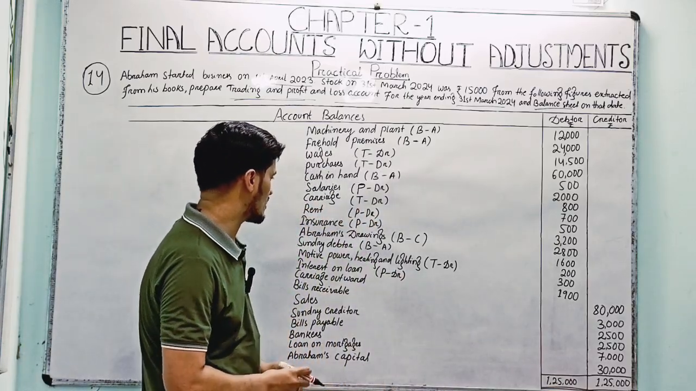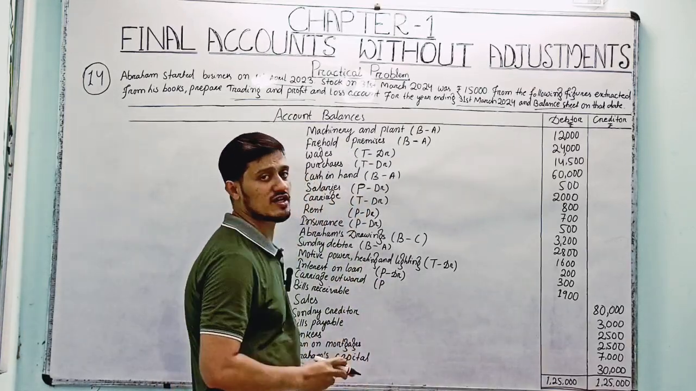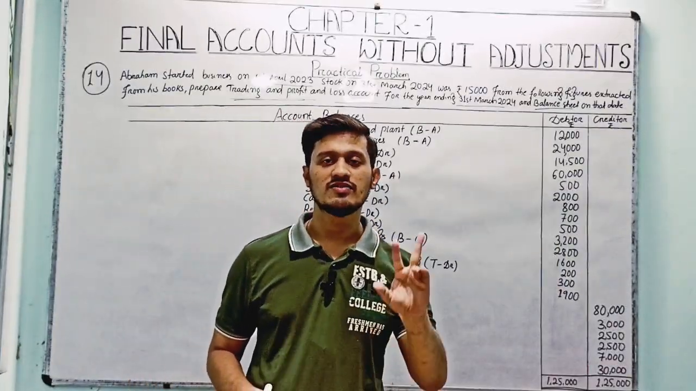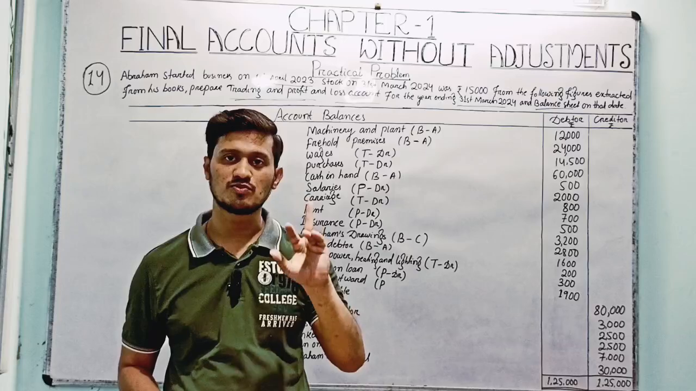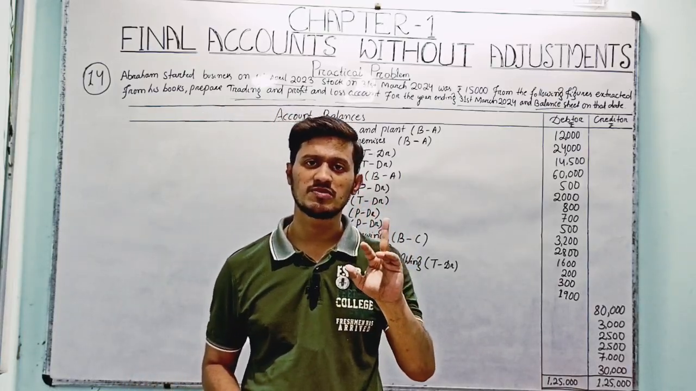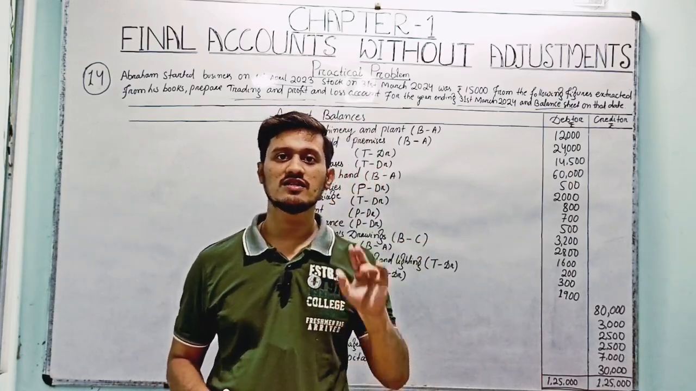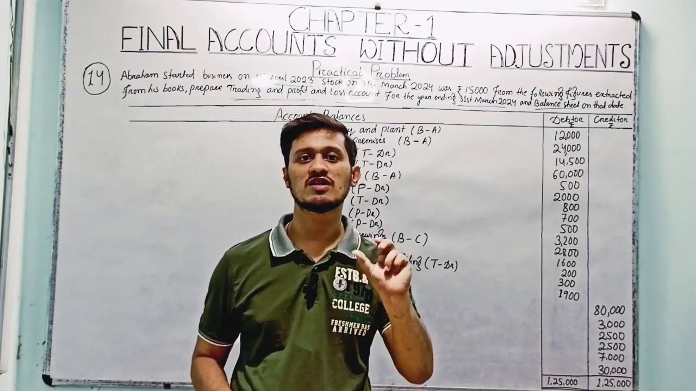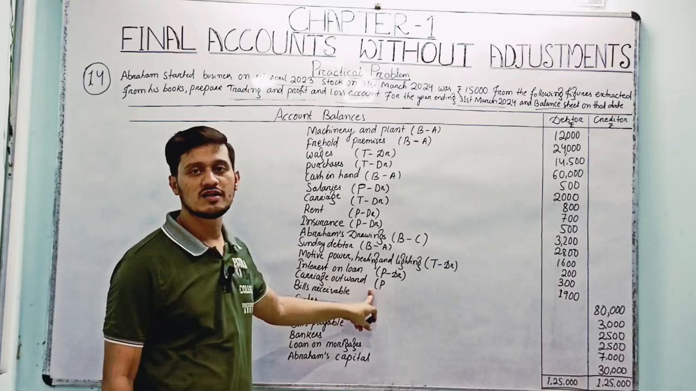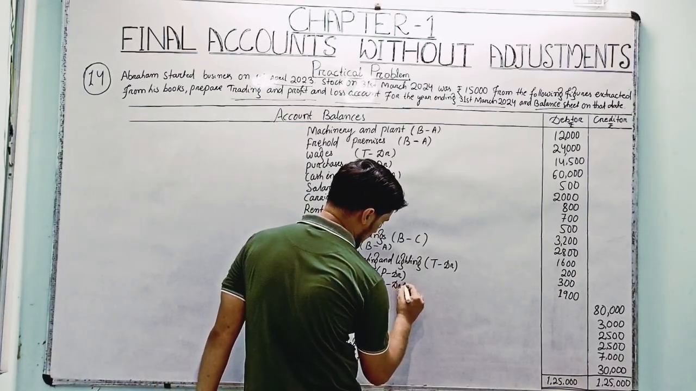Carriage outward here, carriage outward is an expense. There are two types of carriage, inward and outward. If it is carriage inward, it is a transportation cost paid on purchase of raw materials, right? If it is carriage outward, it is also a transportation cost, but it is related with the sales, right? So carriage outward is related to the sales, that is why it will enter into the profit and loss account. It's the debit side.